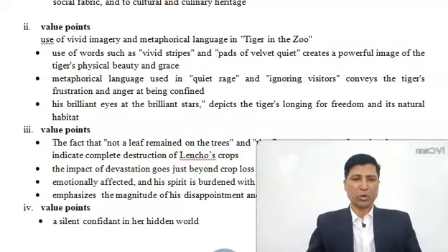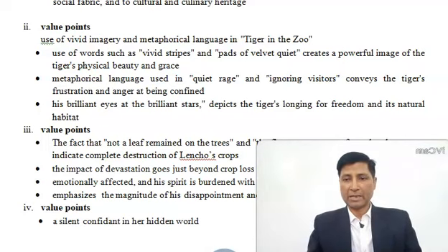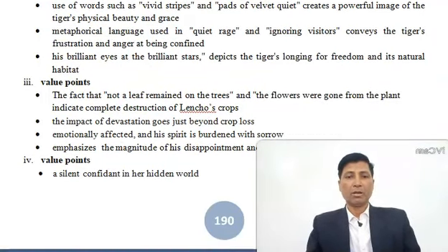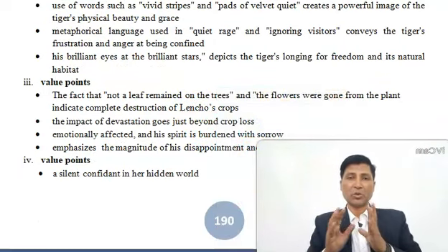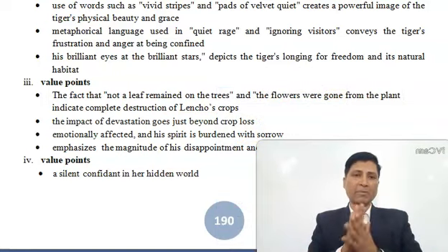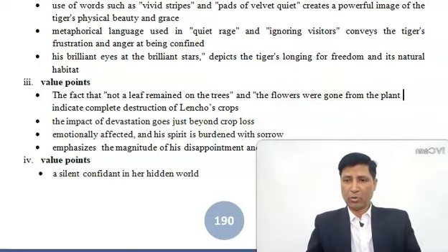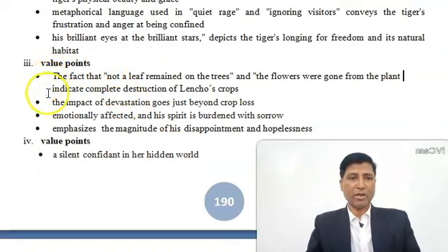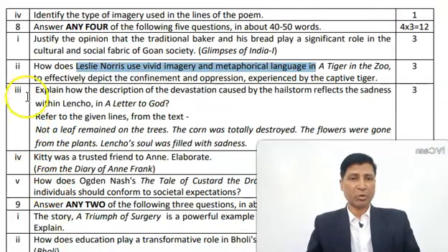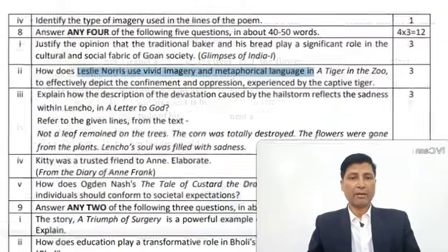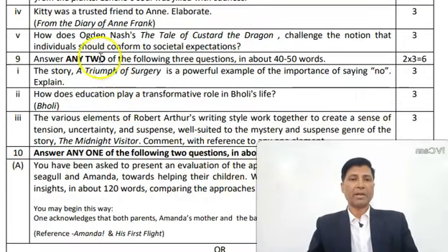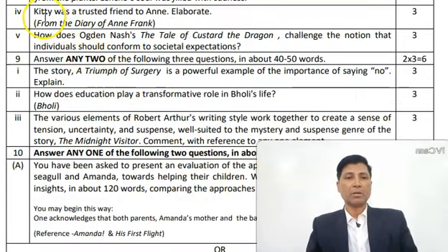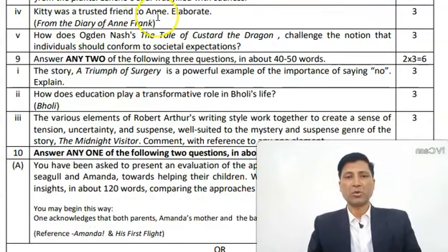Now, moving on to question number 3. As I told you, the first thing for you is to understand what the appropriate key points will be. So you note down these key points and write the answer to question number 3 in your own words. And again, question number 4, again very easy. How was Kitty a trusted friend to Annie?